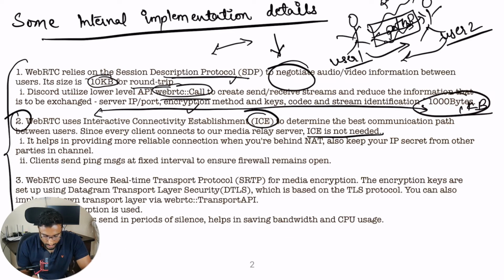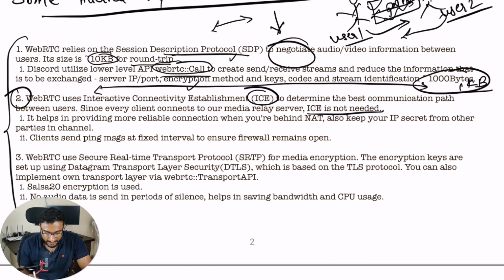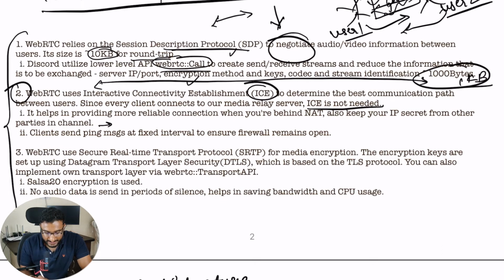But what a media relay server helps with is that it provides a more reliable connection when you are behind NAT. It also keeps your IP secret from other parties in the channel, which we already discussed. The client sends ping messages at fixed intervals to ensure the firewall remains open. So this is a basic thing, but let's say this is your media relay server, MRS, and this is your user 2. So we don't need ICE to determine the path. The media relay server will help in that.